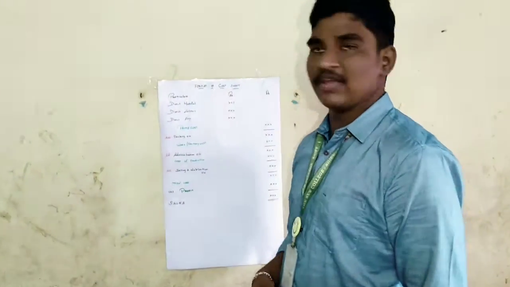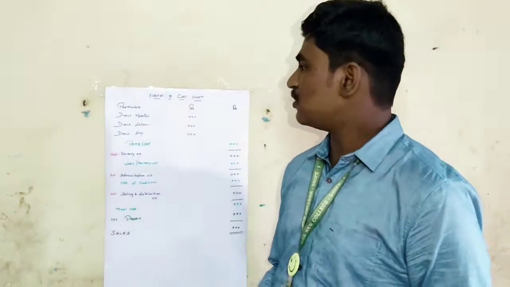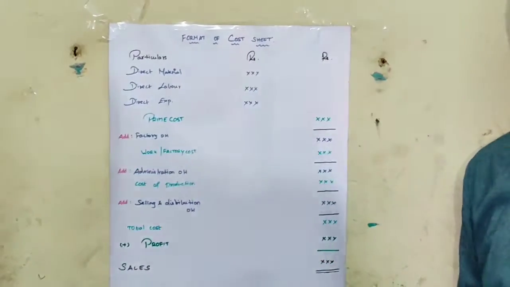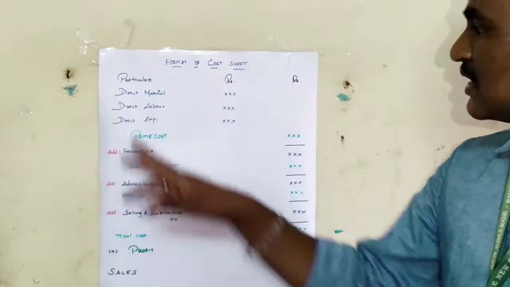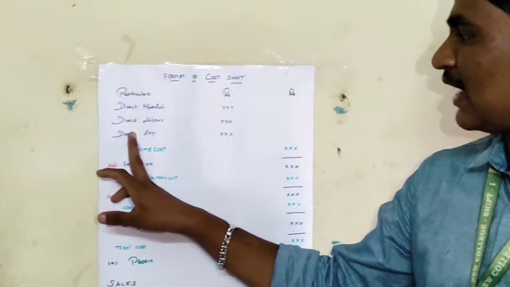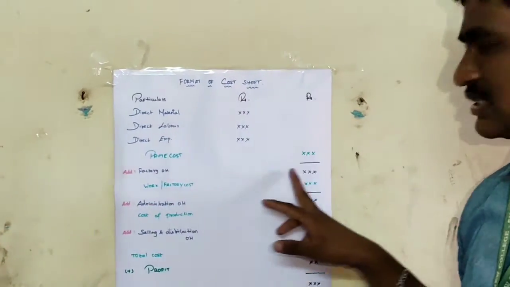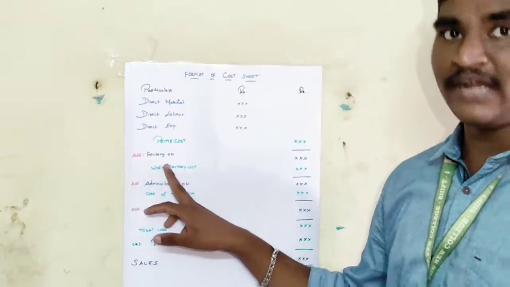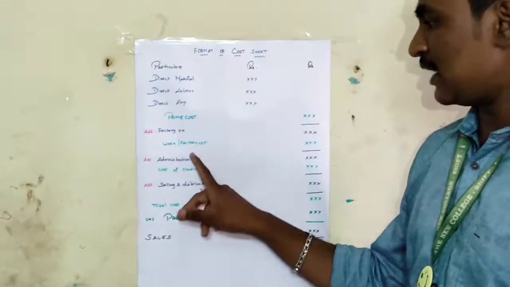Before, I said we are going to look at the specimen of cost sheet, which is also known as the format of cost sheet. So you can now go through the format of cost sheet. This is the format. These terms we have already seen. Direct material, direct labor and direct expense together are called prime cost. When we add factory overhead to the prime cost, we get work or factory cost.